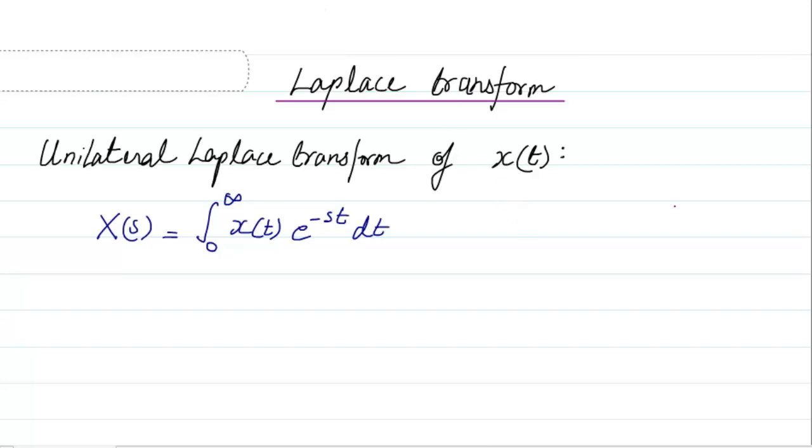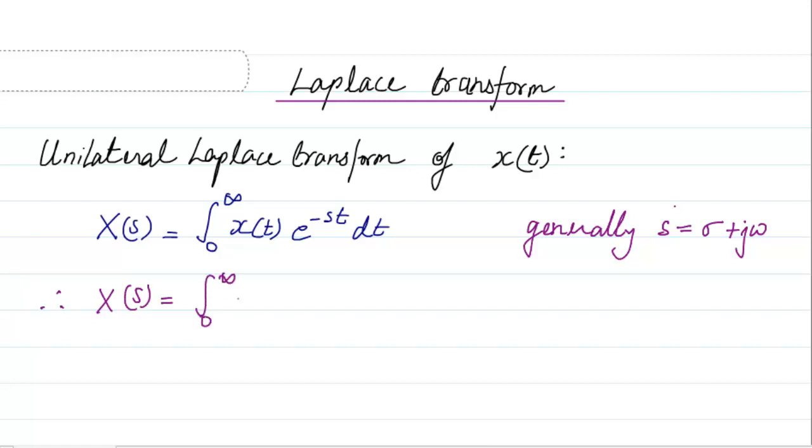Now generally, the S plane, if you remember from network theory, is basically a plane which has both the real and the imaginary axis. So if I rewrite this equation, X of s can be written as the integral from 0 to infinity of x of t, where instead of s I substitute sigma plus j omega, times dt.